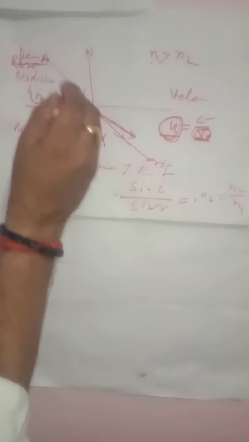Suppose this is the incident ray, this is the normal, and this is the angle of incidence i. Here we make a good figure again. In this figure, suppose this is n1 and this is n2. Because the ray bends towards the normal, this is the denser medium and the other is the rarer medium.